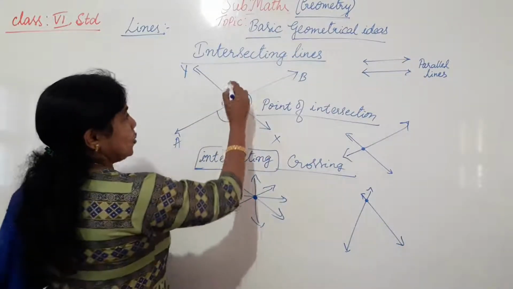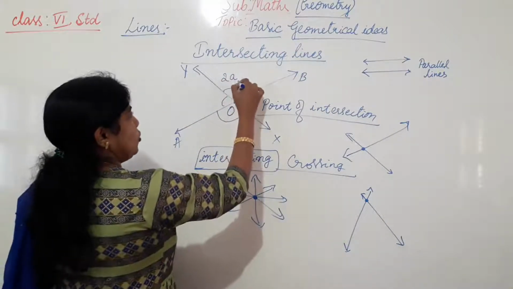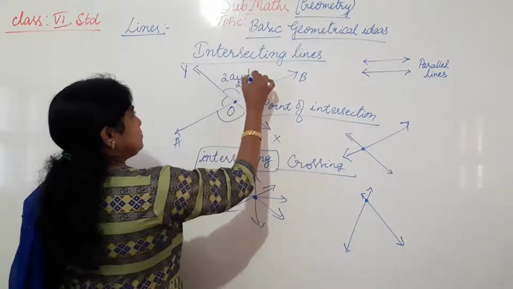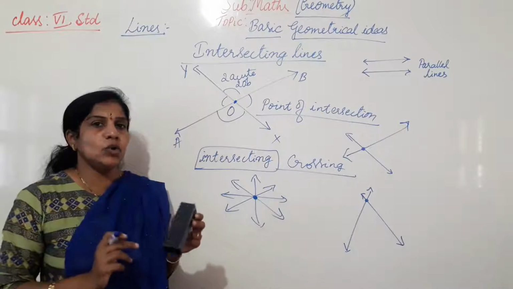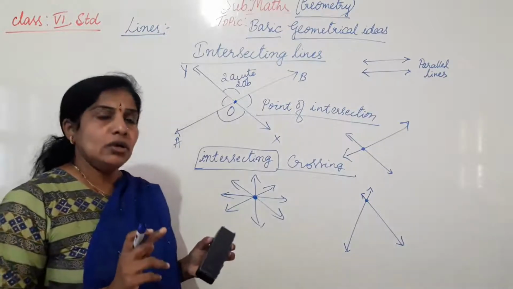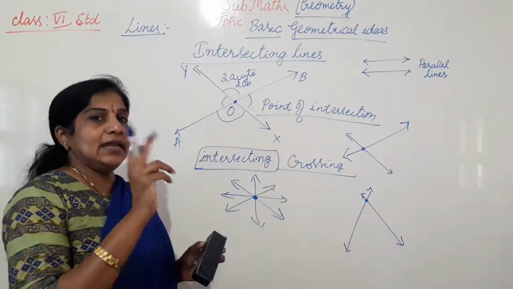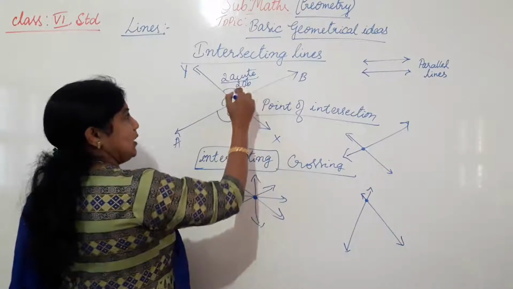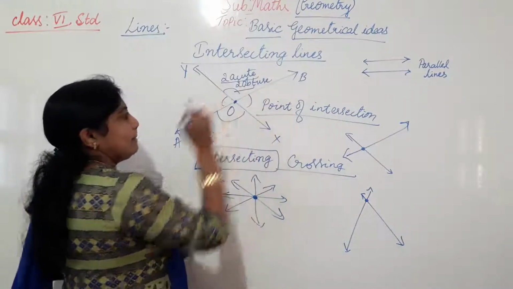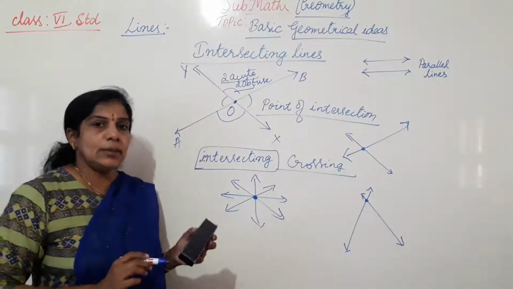So here 2 acute angles will form, 2 obtuse angles will form. Acute and obtuse, you know, the angles which are more than 0 and less than 90 are acute, more than 90 and less than 180 are obtuse angles. Here among these 4 angles, 2 acute and 2 obtuse angles will be formed. So in the next chapter you are going to learn about that.